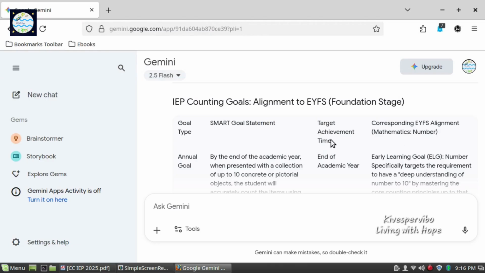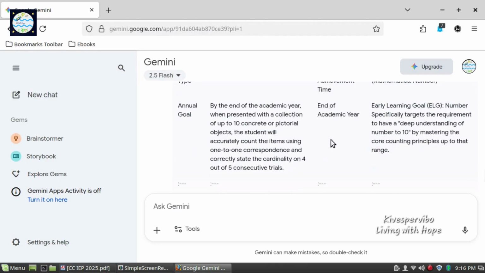Under SMART goal statement, we have by the end of the academic year, when presented with a collection of up to 10 concrete or pictorial objects, the student will accurately count the items using one-to-one correspondence and correctly state the cardinality on 4 out of 5 consecutive trials. Under target achievement time, we have end of the academic year. Under corresponding EYFS alignment, we have early learning goal number, which specifically targets the requirement to have a deep understanding of numbers up to 10 by mastering the core counting principles up to that range.